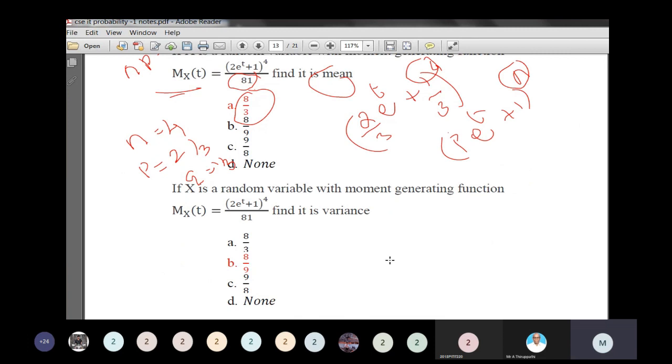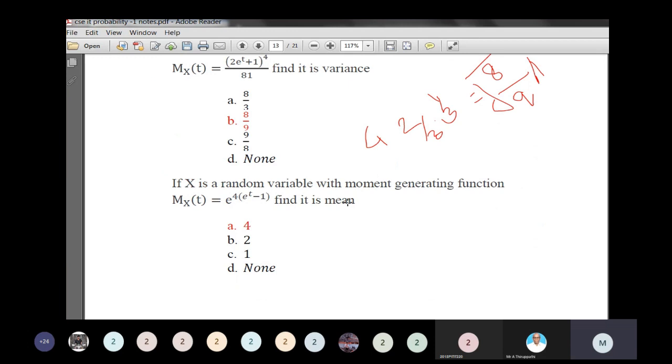What is the variance? So 4 into 2 by 3 into 1 by 3 is equal to 4 into 2, 8, over 3 into 3, 9. So 8 by 9. What is the standard deviation? Square root of 8 by 9.